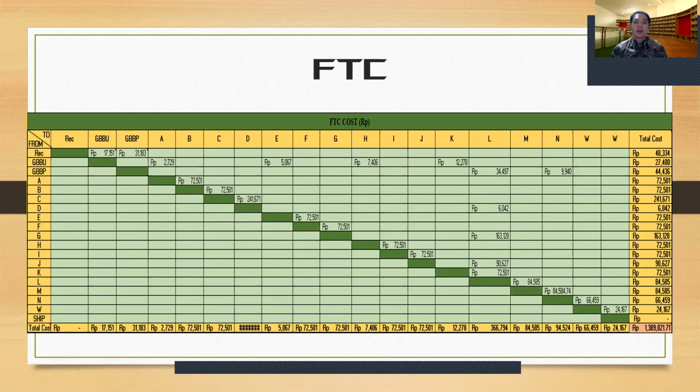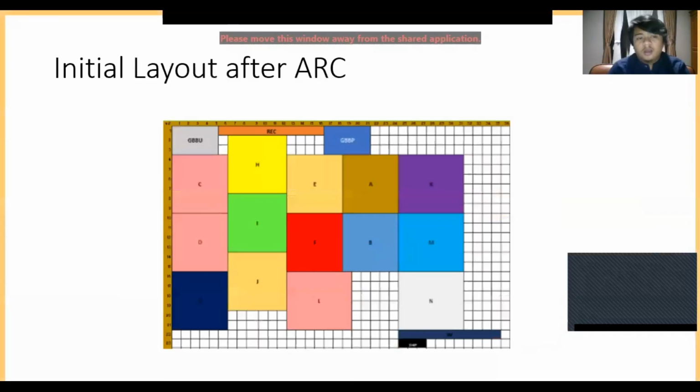FTC. The table above is a table of from-to chart costs, where the costs required for each move are listed according to the available column. In the calculation of the from-to chart cost, each area has a dependency on the others. So after the calculation, we got a total from-to chart cost of 1,389,021 rupiahs.